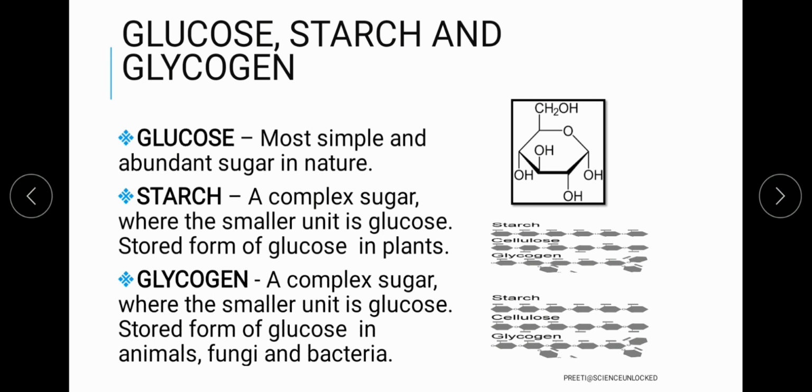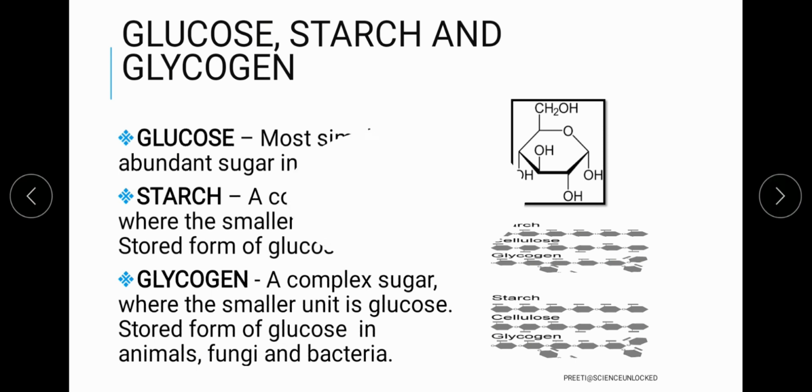So simply we can say that starch and glycogen are nothing but the storage forms of glucose in plants and animals respectively. Last but not the least is the concept of testing for starch.